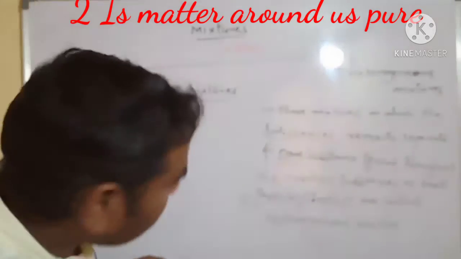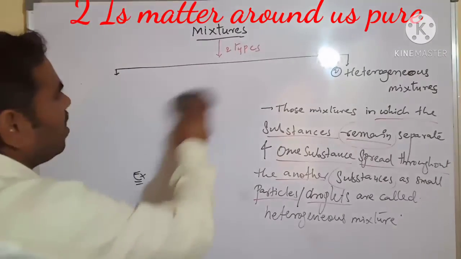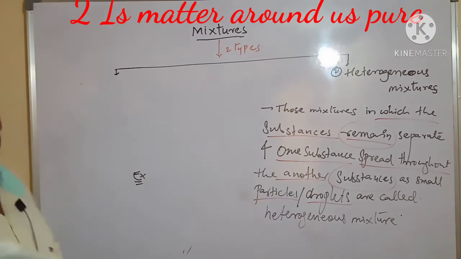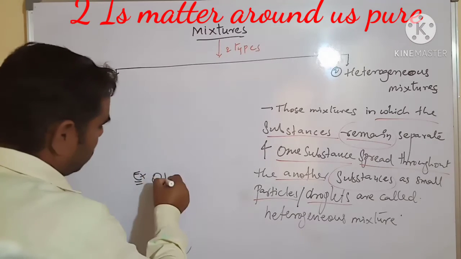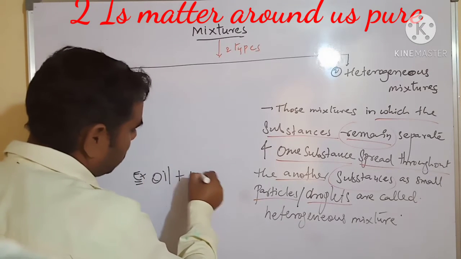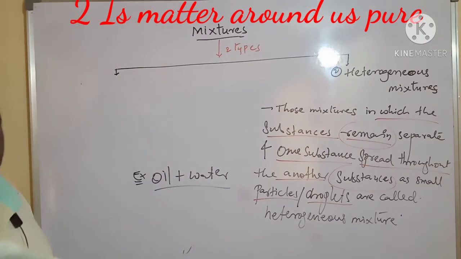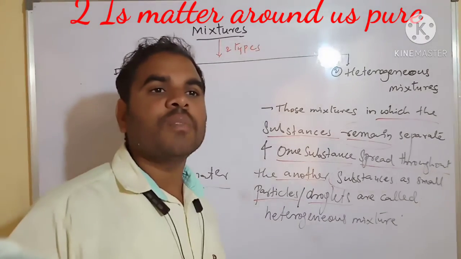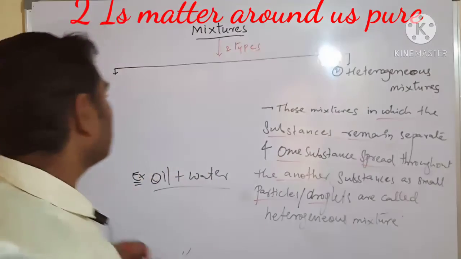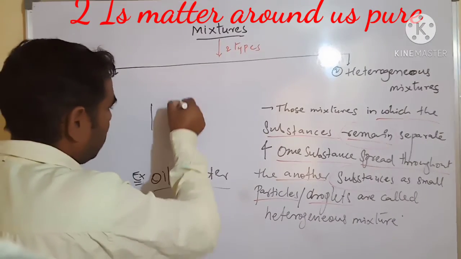For example, oil plus water is a heterogeneous mixture. Next, chalk.